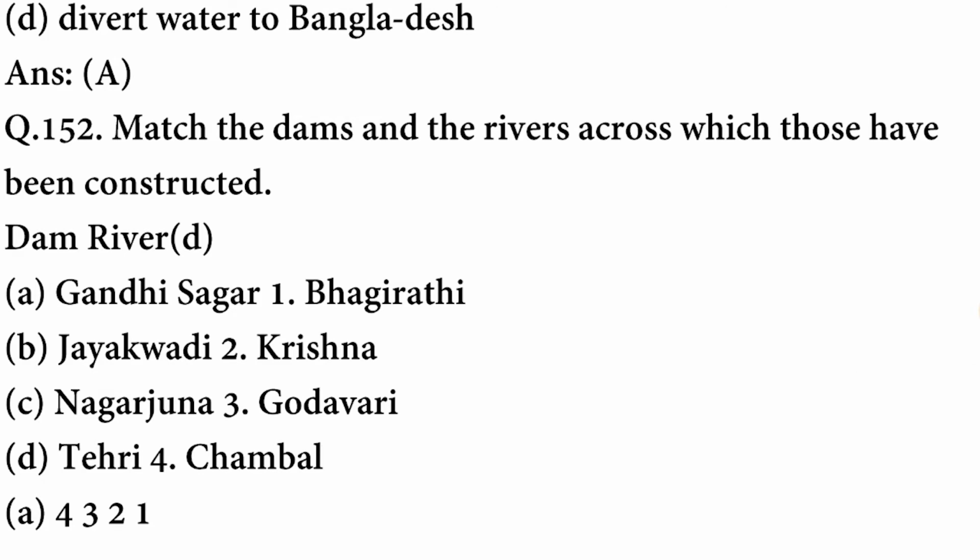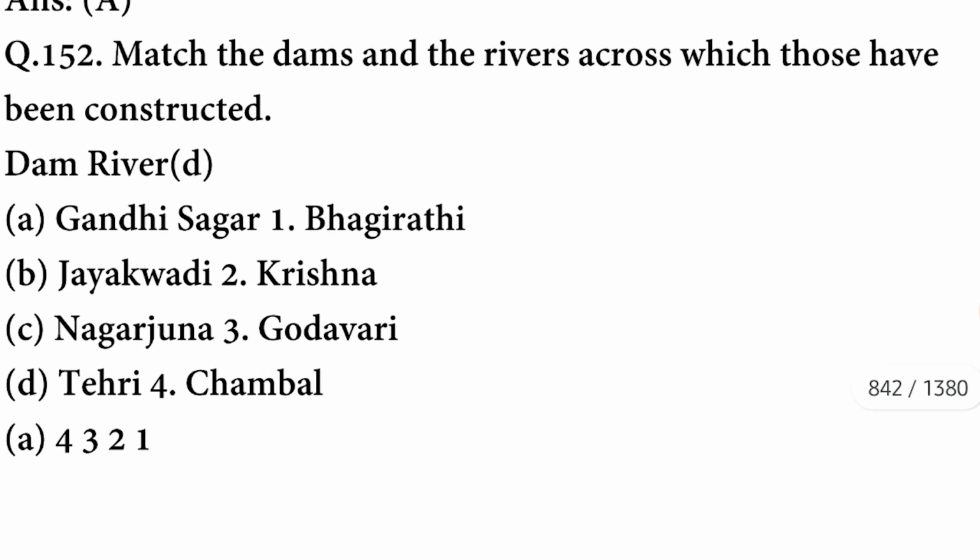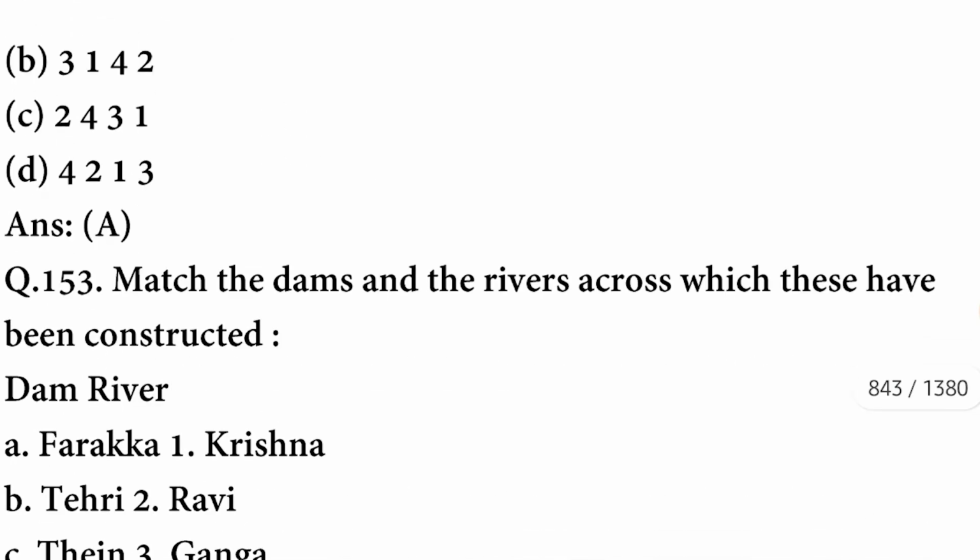Match the dams and the river across which those have been constructed. Dams and rivers have been given here. We will have to match them. First, Gandhi Sagar Dam is constructed on the Chambal River. Jayakwadi Dam is constructed on the Godavari River. Nagarjun Dam is constructed on the Krishna River, and Tehri Dam is constructed on the Bhagirathi River. A option is correct. Next question.